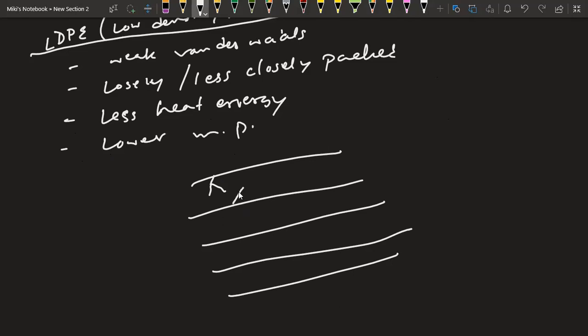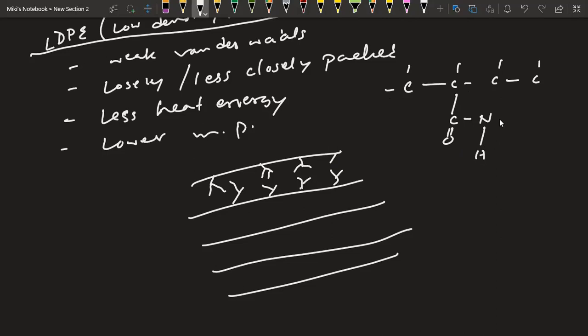They have branches which interfere with them filling the spaces. What are these branches? Let's say we have such a molecule, and if one of the parts contains this part, that means it has a chain, it has a branch. This is the branch of the chain.